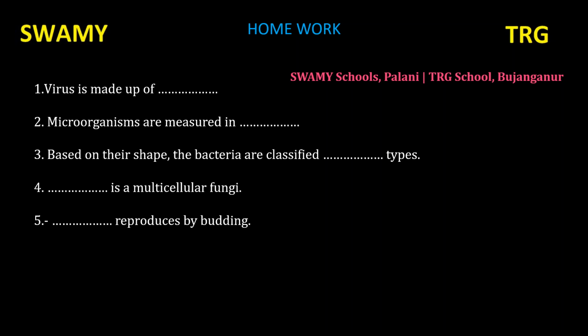First question, virus is made up of dash. Second question, microorganisms are measured in dash. Third question, based on their shape, the bacteria are classified into dash types. Fourth question, dash is a multicellular fungi. Fifth question, dash reproduces by budding.